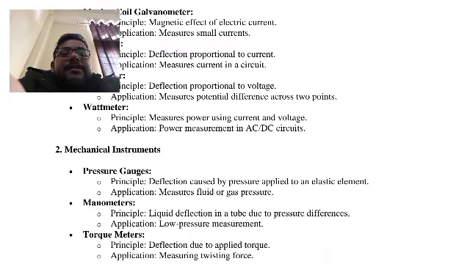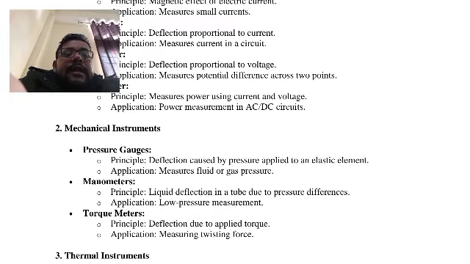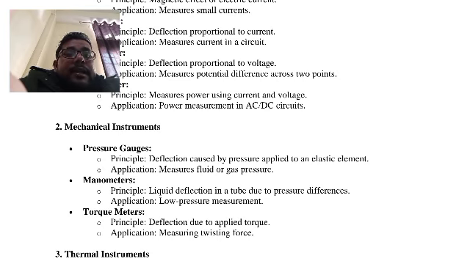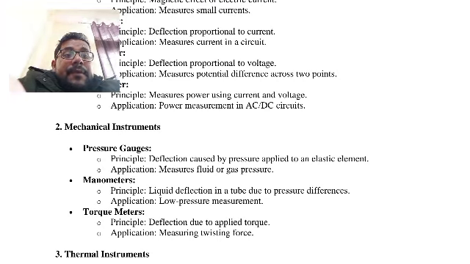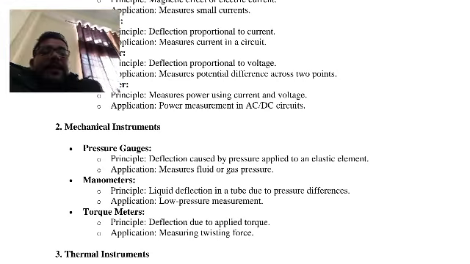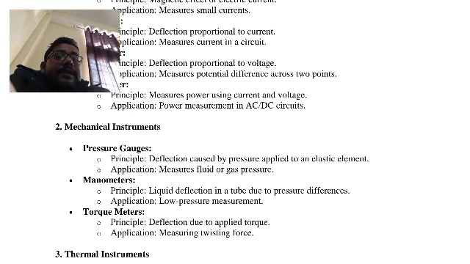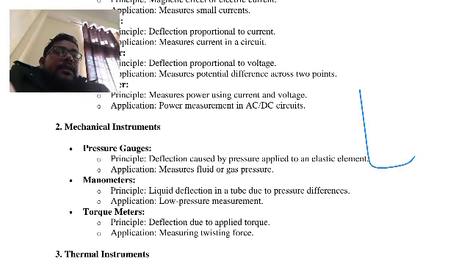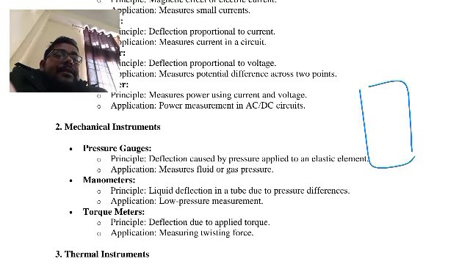Mechanical instruments: pressure gauge deflection. In a pressure gauge, the deflection is caused by the pressure applied to an elastic element. Suppose this is the pressure gauge.